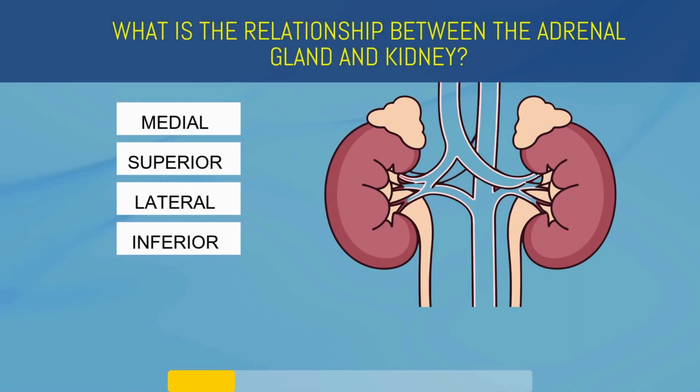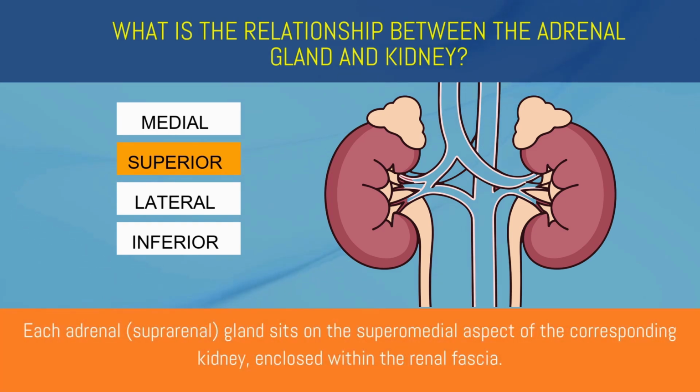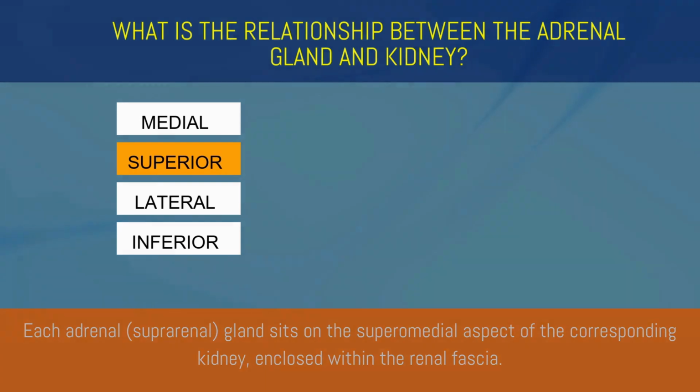What is the relationship between the adrenal gland and kidney? Medial, superior, lateral, or inferior? Superior. Each adrenal gland sits on the supramedial aspect of the corresponding kidney, enclosed within the renal fascia.